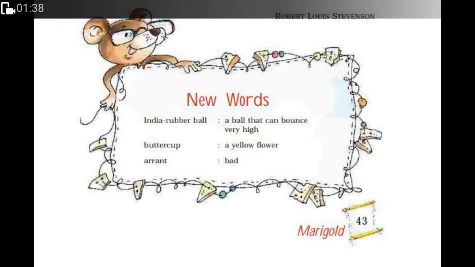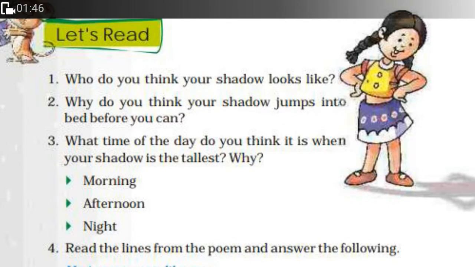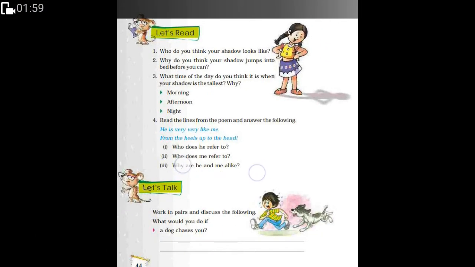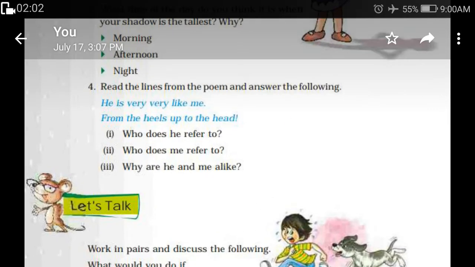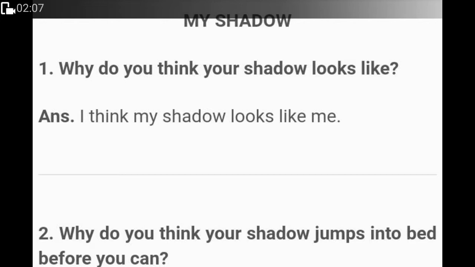Now, let's start with the question answers. Turn to page number 44. Now, on this page in the textbook, you are given a few questions that you have to write in your notebook, along with the new words and their meanings also. The first question is, who do you think your shadow looks like? Have you ever thought what your shadow looks like? Of course, we know how a shadow looks like us. I think my shadow looks like me because it is our shadow. We stop the light because we are opaque, and because of that we cast a shadow.